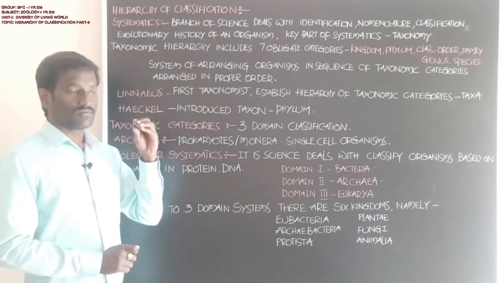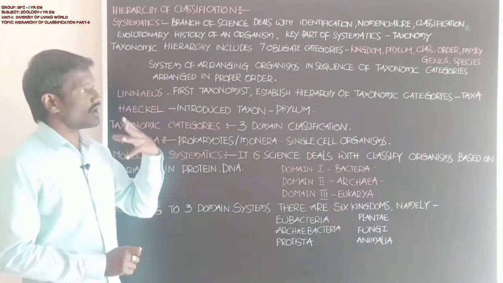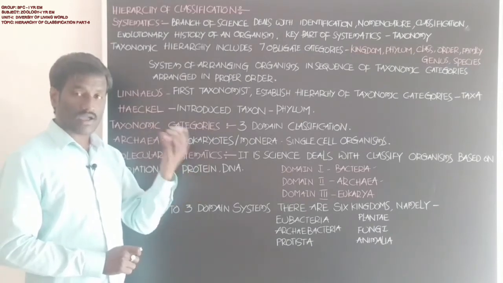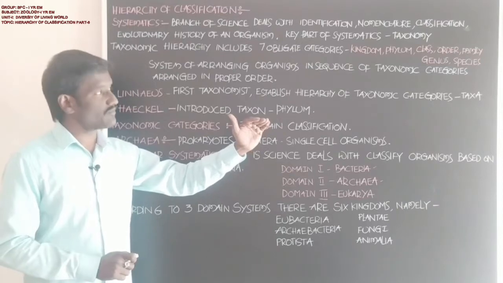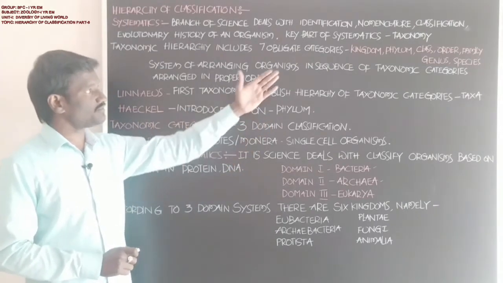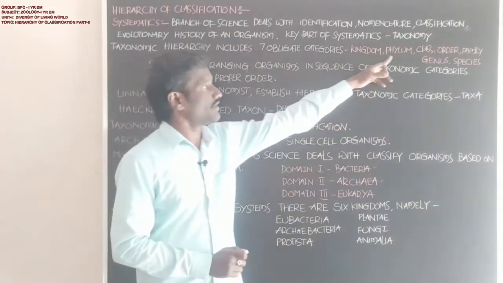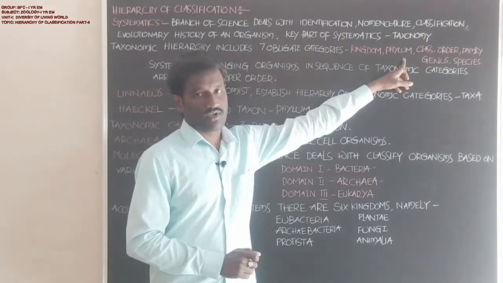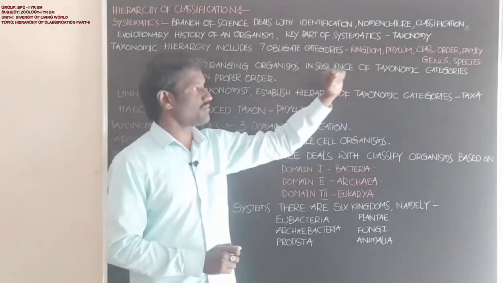Students, what different definitions are there? What about the taxon? Different types of categories are there in the levels of classification of living organisms. These are called taxa.